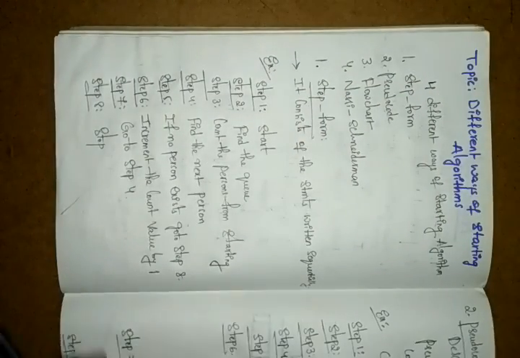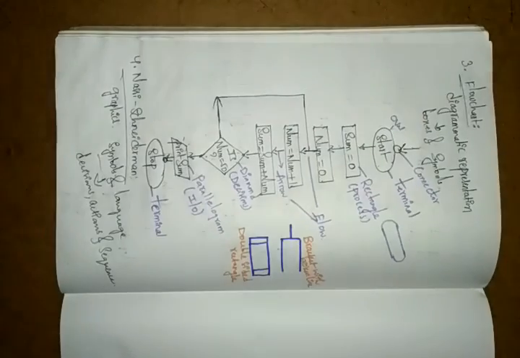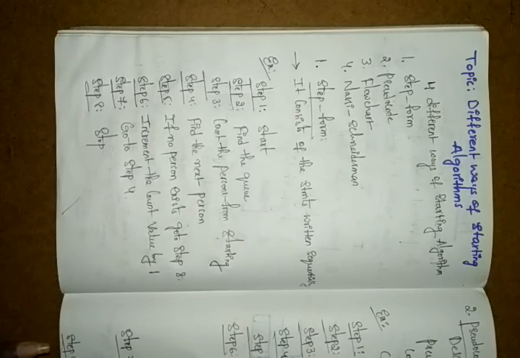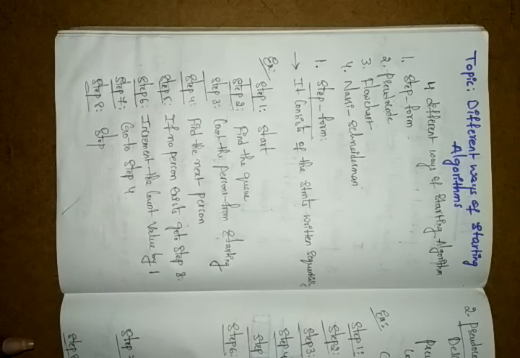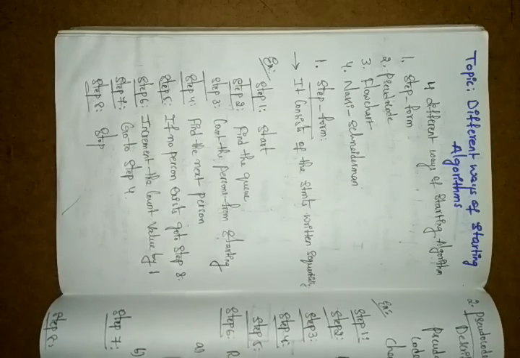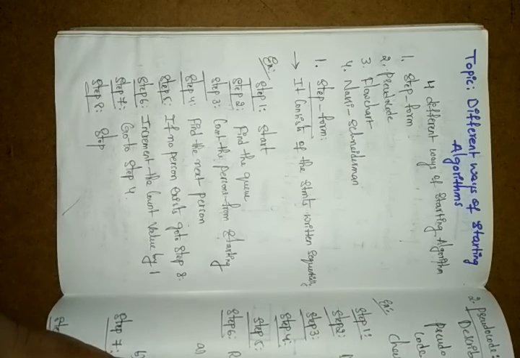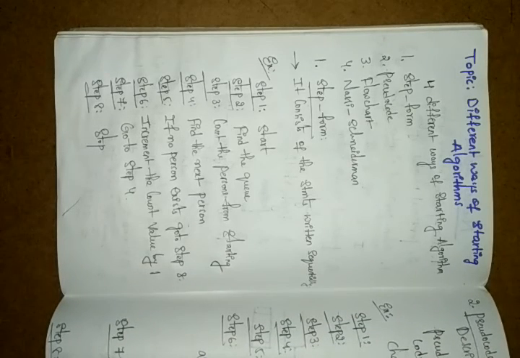See, here in total we have four types of algorithm, different ways of writing algorithms. One is the step format, the second is the pseudocode, the third is the flowchart, and the fourth is the Nassi-Shneiderman diagram. In the step format, whatever program or problem you took, you write that into steps.